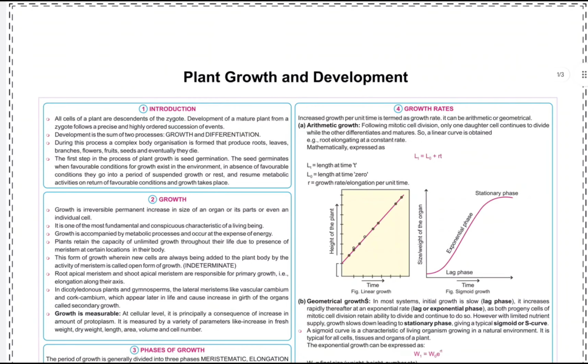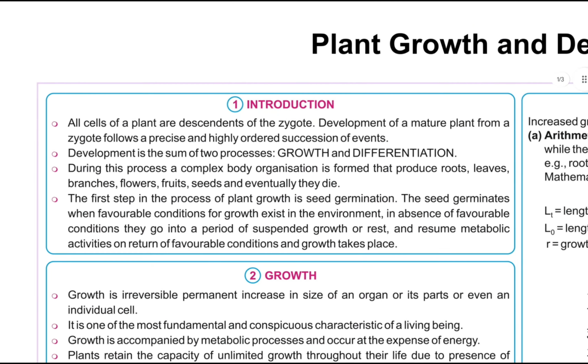Plant growth and development. Introduction. All cells of a plant are descendants of the zygote. Development of a mature plant from a zygote follows a precise and highly ordered succession of events. Development is the sum of two processes, growth and differentiation.